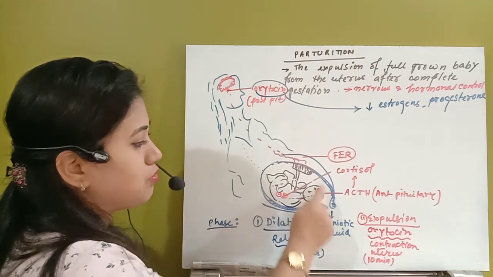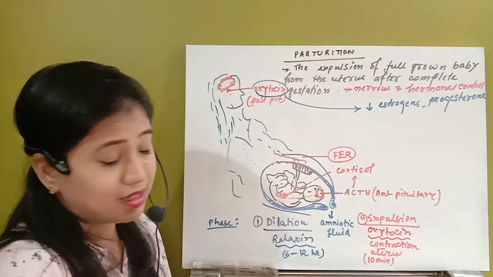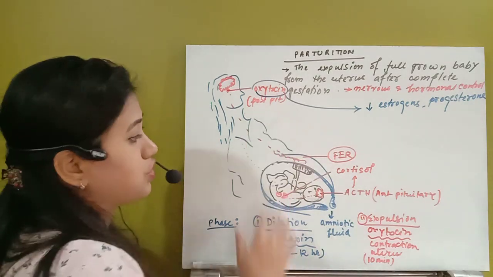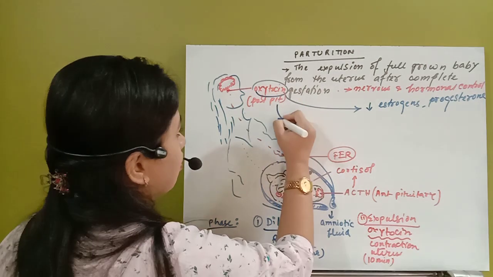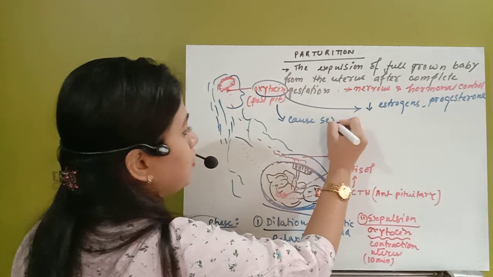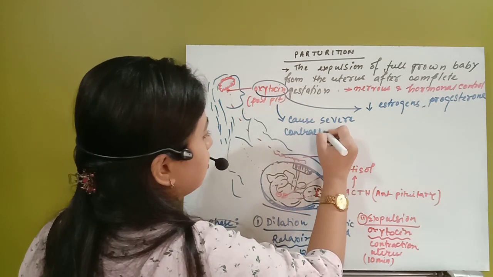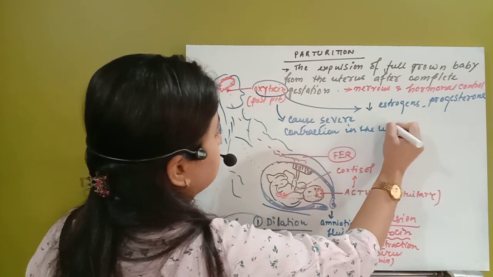So the amniotic fluid will come out in the dilation phase due to the hormone relaxin. In the next phase, the expulsion phase, when this oxytocin hormone is released, it causes a severe contraction in the uterus.